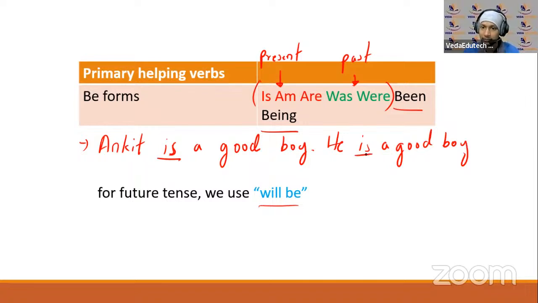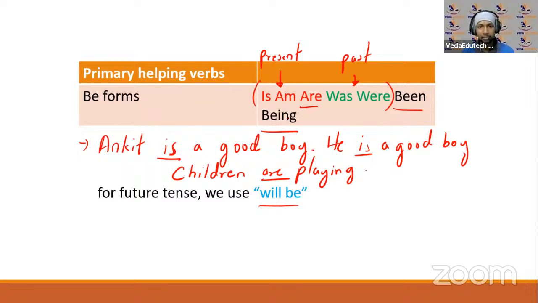ऐसे भी कह सकते हैं. This is also what we discussed. ठीक है. Now for are, that is for plural. ठीक है, plural के लिए कैसे हो जाता है? What we say, ठीक है, children are playing. ठीक है, are. Although there is another verb what we use, playing वहाँ पे another verb आ जा रहा है, but this is what we can tell. ठीक है, was, were is the same thing for past one.